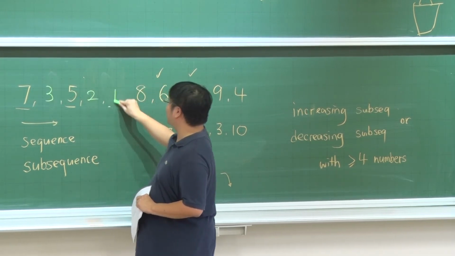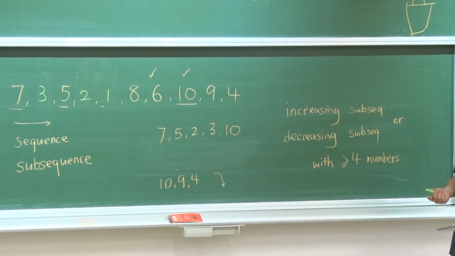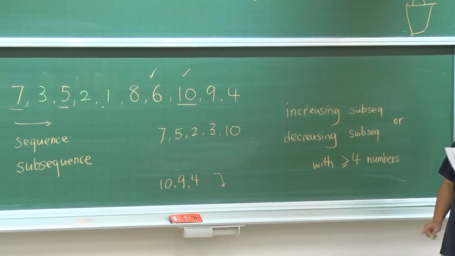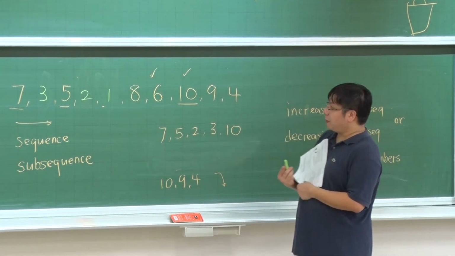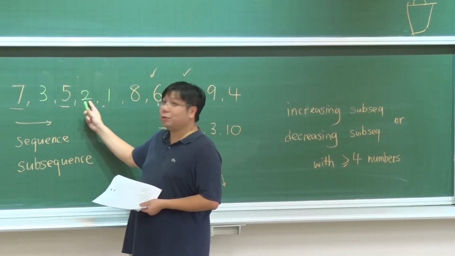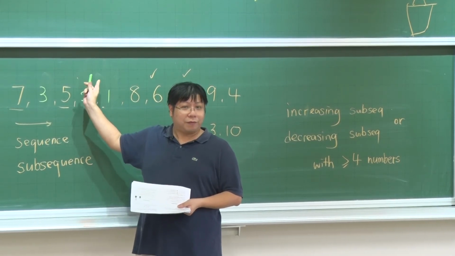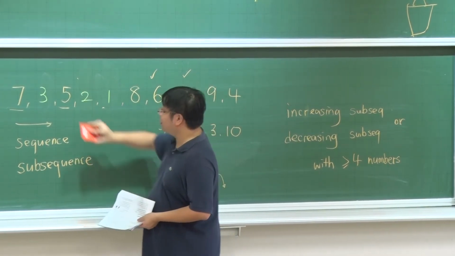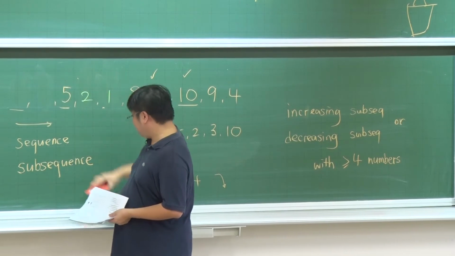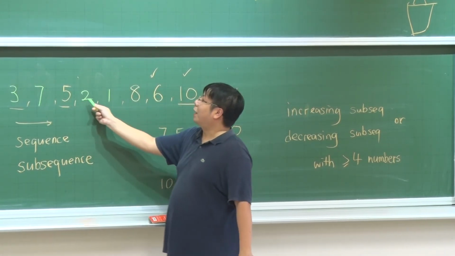3, 2, 1. Okay, so you don't have 1, 2, 6, 10. You don't have 1, 3, 6, 10. So what will happen? Oh, but then you will have 7, 3, 2, 1, am I correct? This time it is a decreasing subsequence of length 4. Okay, so let's change it a little bit to see if we can. Let's change it to 3, 7, 5, 2, 1.